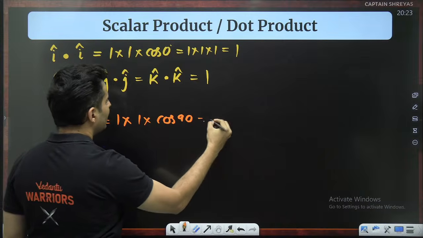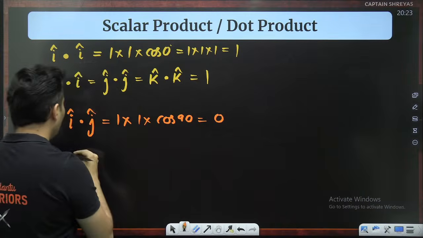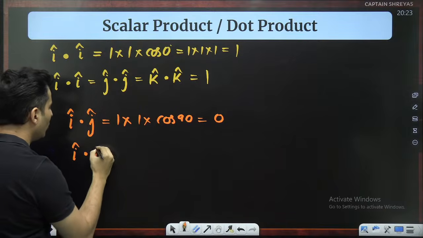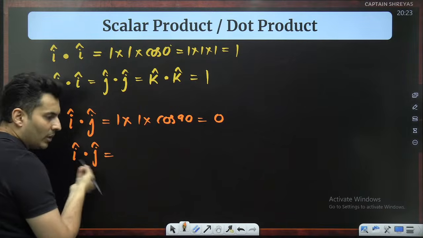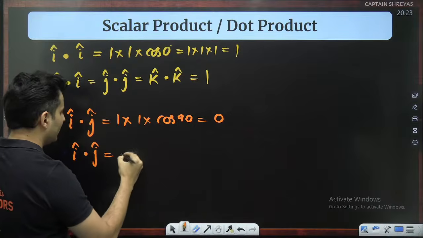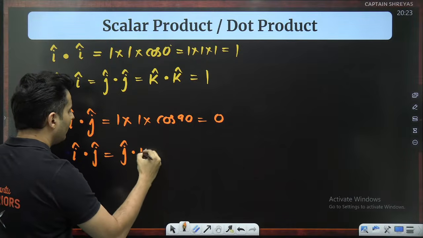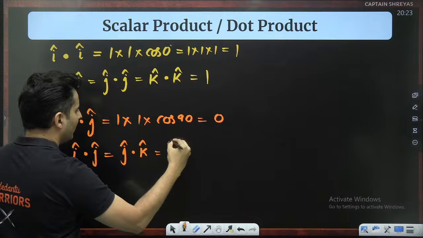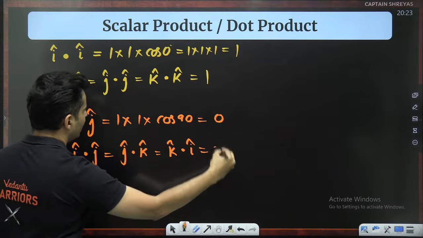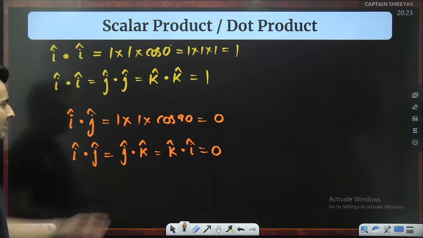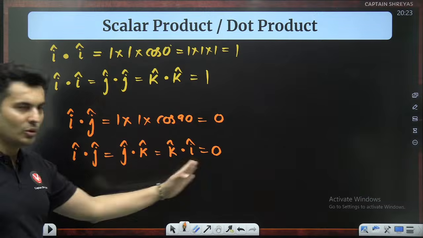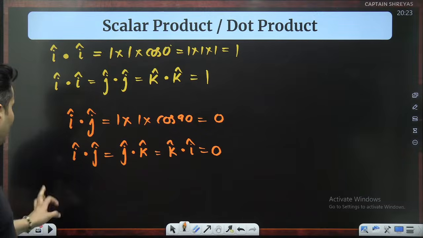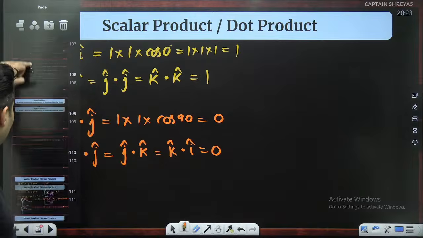Cos 90 is 0. So the answer is 0. That means you take any two rectangular components, unit vectors, J dot K or K dot I, doesn't matter, the answer is always going to be 0 for the dot product, because they are perpendicular.